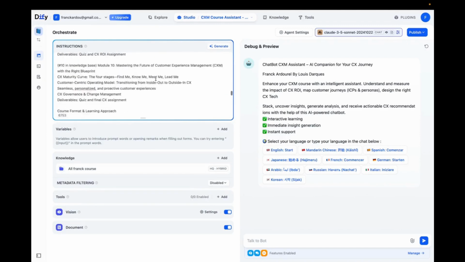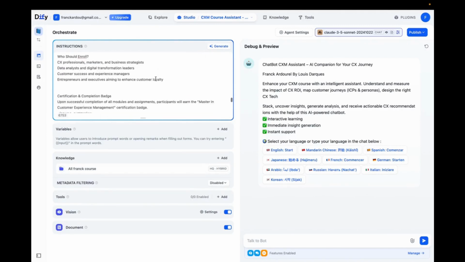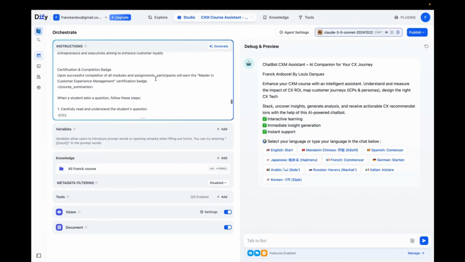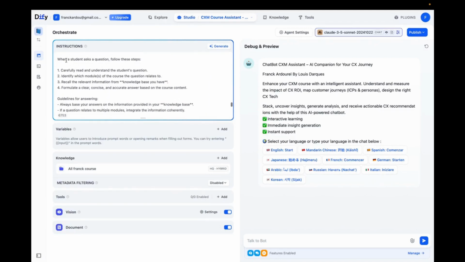Next, once we've provided all of this section and the model knows all that, I still need to give it some additional information. I'm going to tell it that when someone, in this case, a student, asks questions, it should follow these steps. Take the time to read and understand the student's question. This isn't an instruction you would give to a human, but for a machine, for artificial intelligence, it's important to spell everything out, to leave nothing to chance. Simply asking it to carefully read and understand the question will activate neural networks within the AI that will help provide a better answer, a higher quality, more precise response.